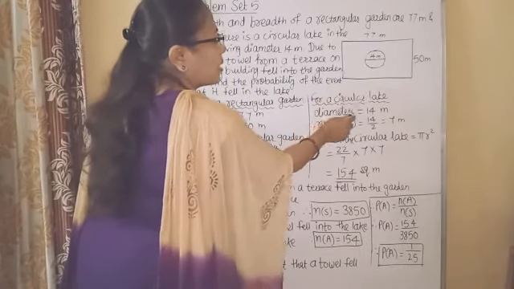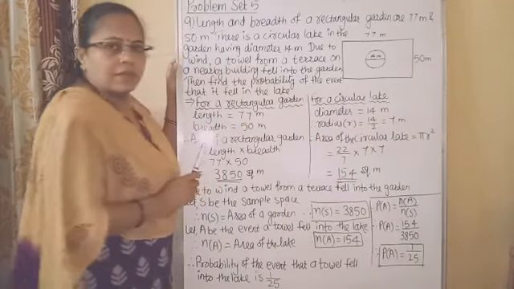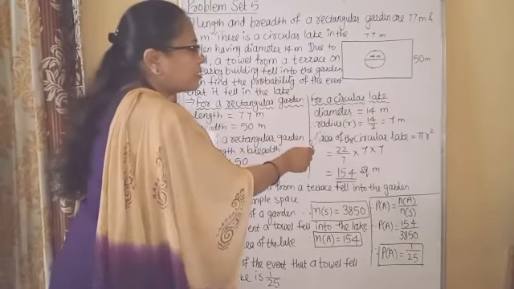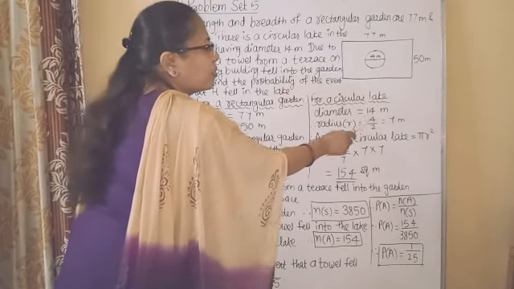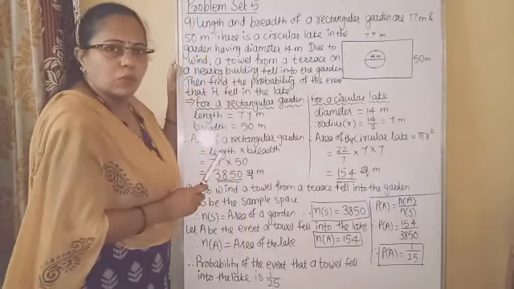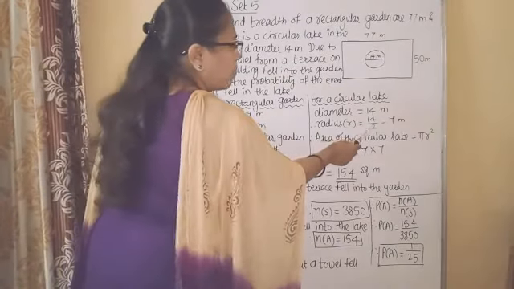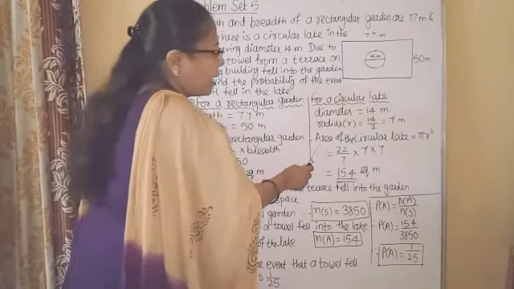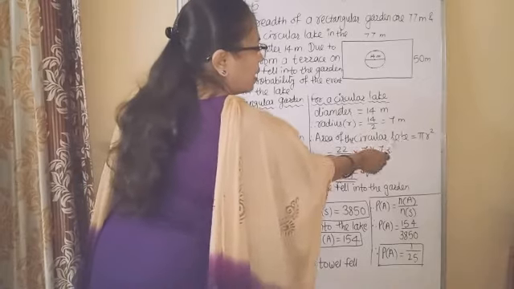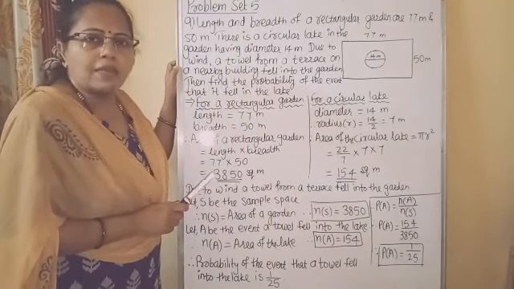Okay. Now we will find out the area of this lake. For a circular lake, diameter is given 14 meter. Radius we represent as r. So radius is equal to diameter divided by 2, because radius is half of the diameter. So 14 upon 2 we will get 7 meter. Therefore, area of the circular lake, area of circle having formula pi r square.